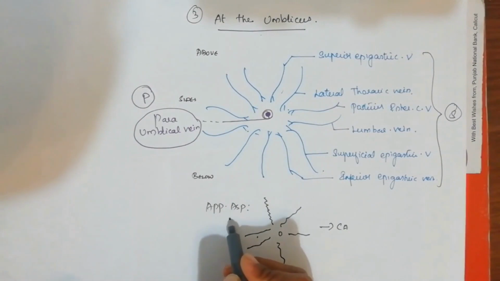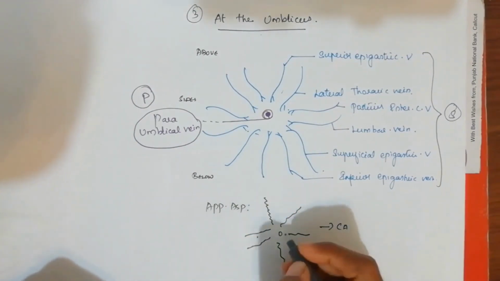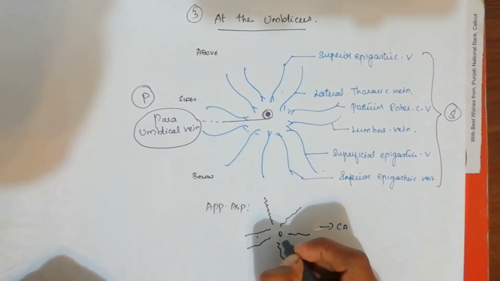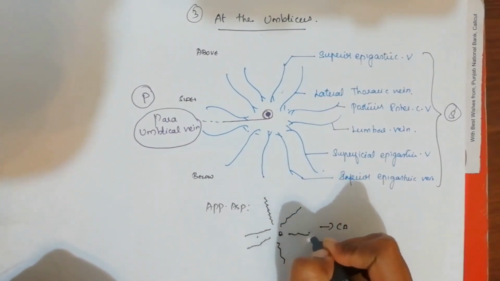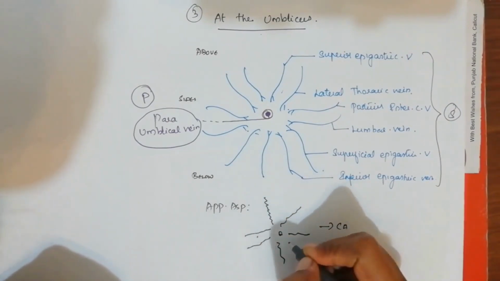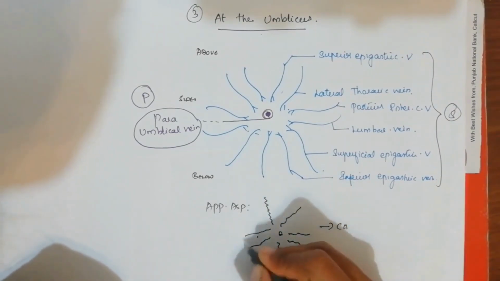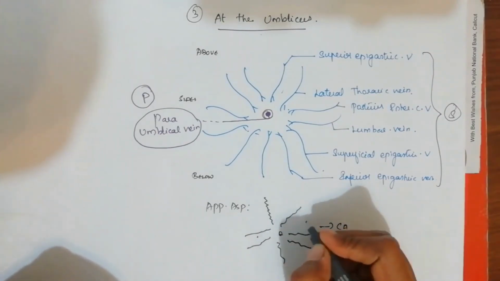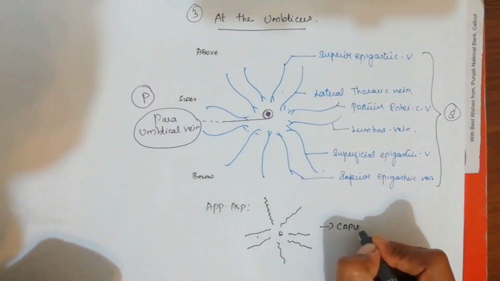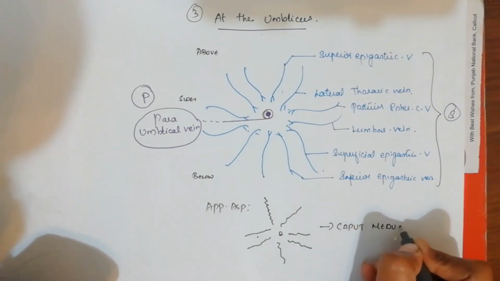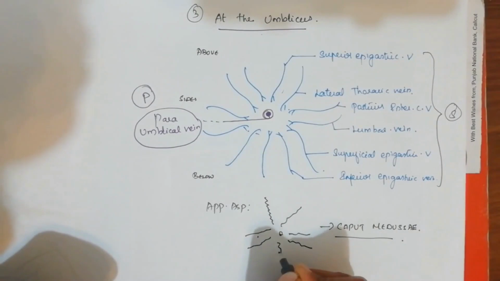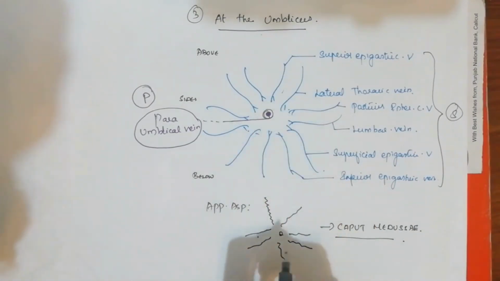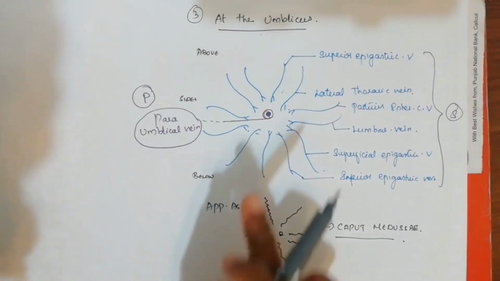Now we will get into the applied aspect in the umbilical region. So this is the paraumbilical vein. If the portal vein is getting obstructed, it will cause a distended vein pattern in the surrounding region. The surrounding region, which has all 6 veins, will get distended like spokes of a wheel, and that condition is called caput medusae. This condition happens because of the portal obstruction in the umbilical region. So that's all about the details of portacaval anastomosis in the umbilical region.